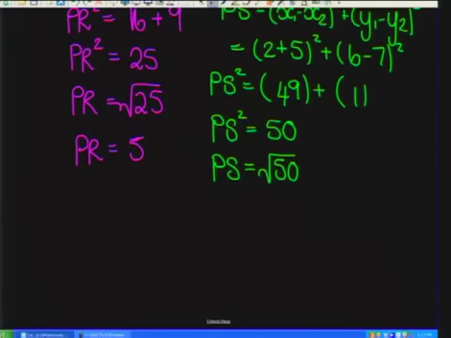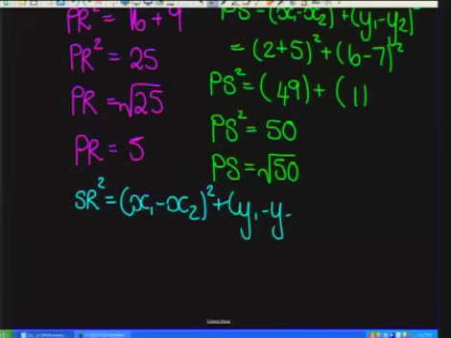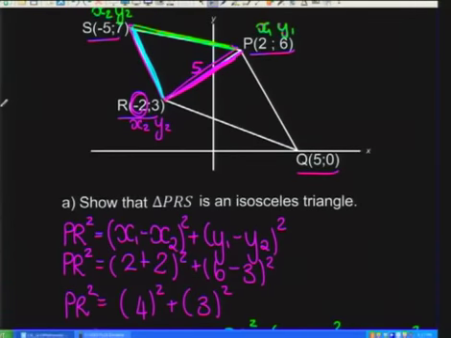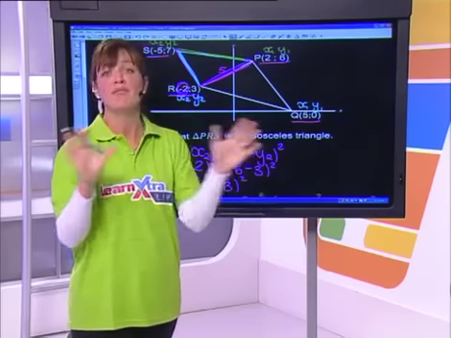So my distance from S to R squared. Formula, x1 minus x2 squared, y1 minus y2 squared. Let's quickly label. Let's call this x1 and y1, and then we can call that x2 and y2. It doesn't really matter which one you call which, as long as you keep the x1 and the y1 together in one coordinate pair, that's fine.